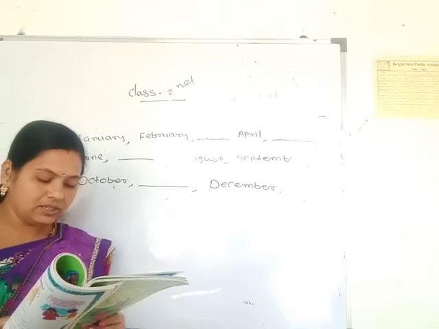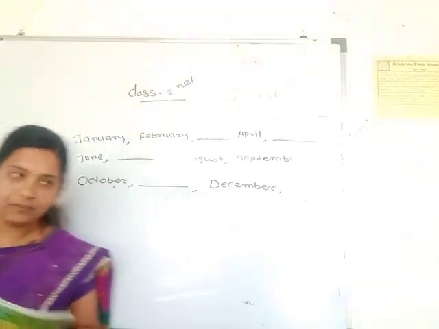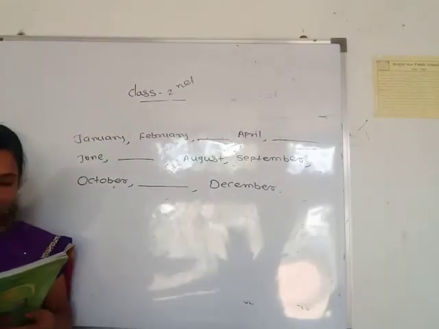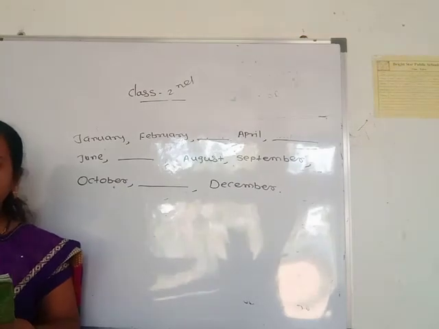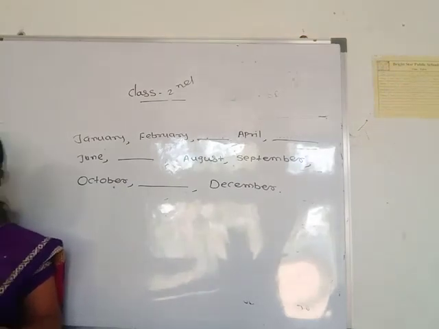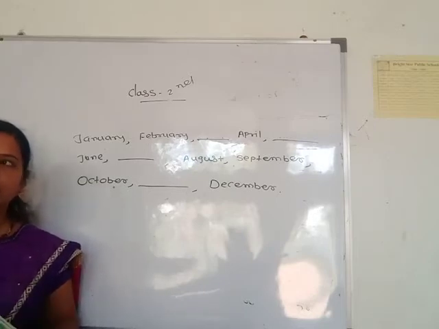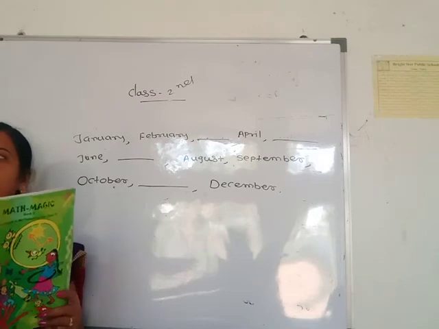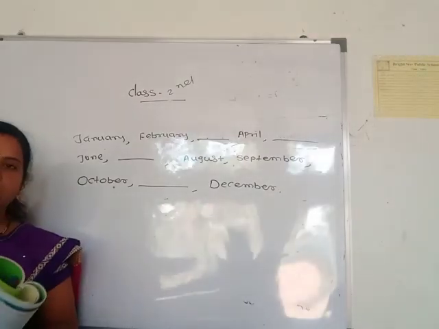Then which month comes after March? April. Then the third question: which month comes before August? July. Then you write the answer July here. Which is the last month of the year? The last month of the year is December. Then you write the answer December here.